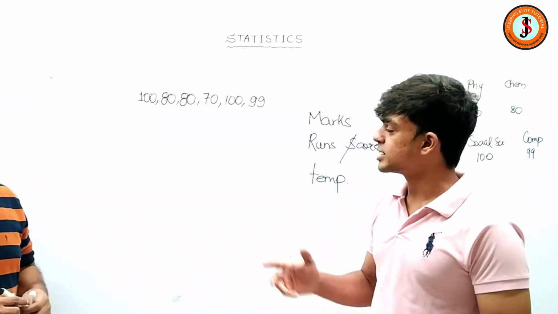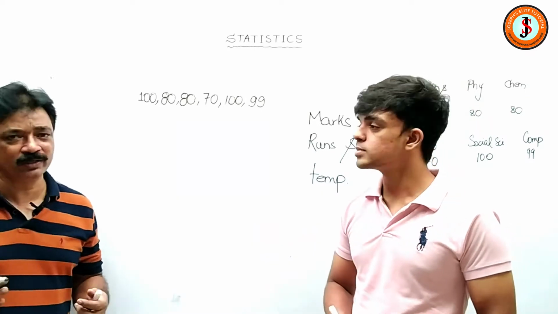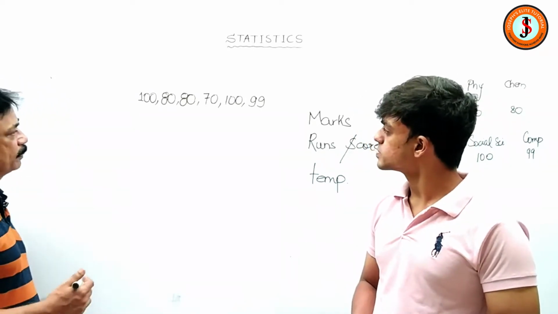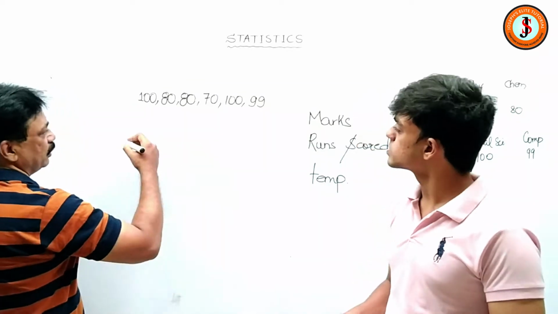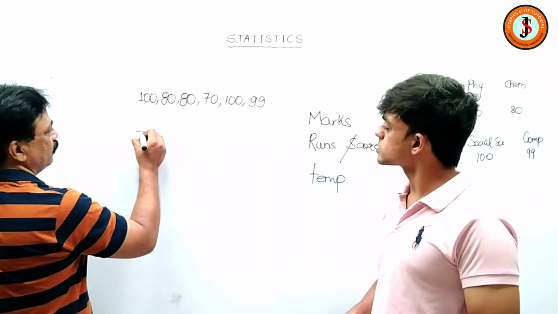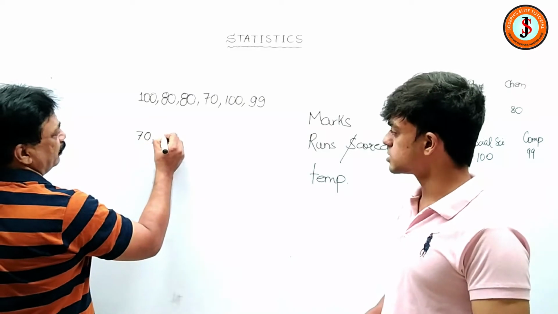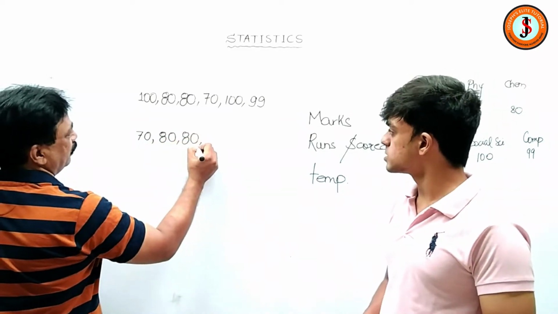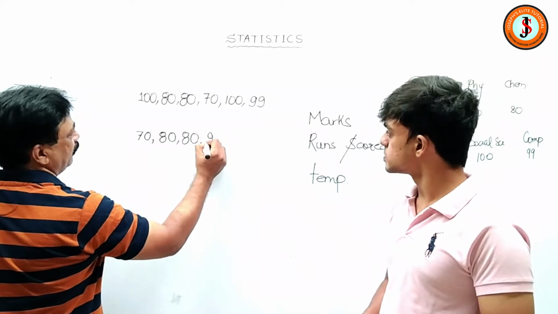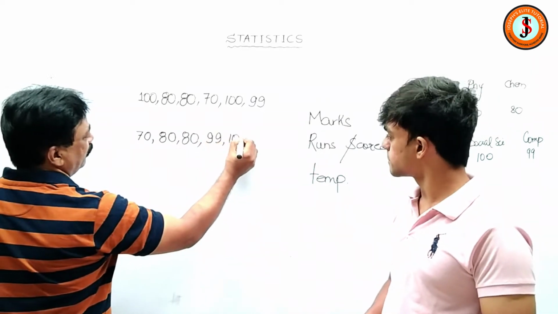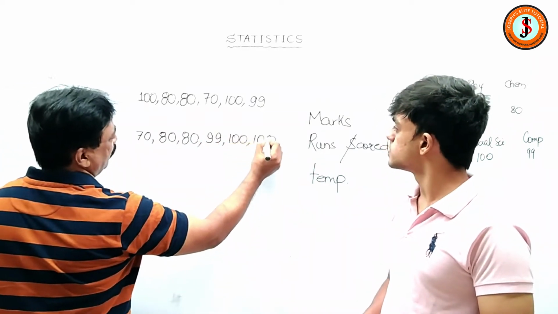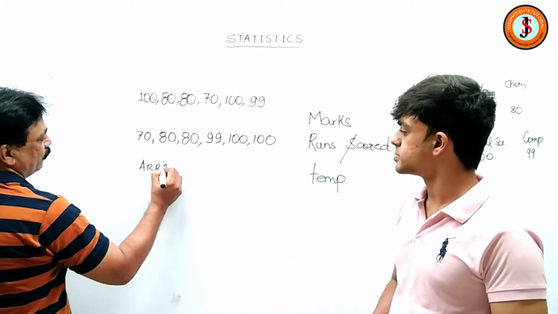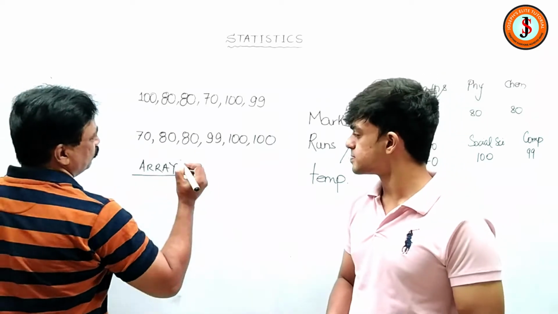So how do we call this type of data? It's unarranged data, it's raw data. Raw data means an unarranged data. If I arrange it in increasing order, I write 70, and then 80, and then 80 again, and then 99, and then 100 and 100. So it is an arranged data. An arranged data is called an array.